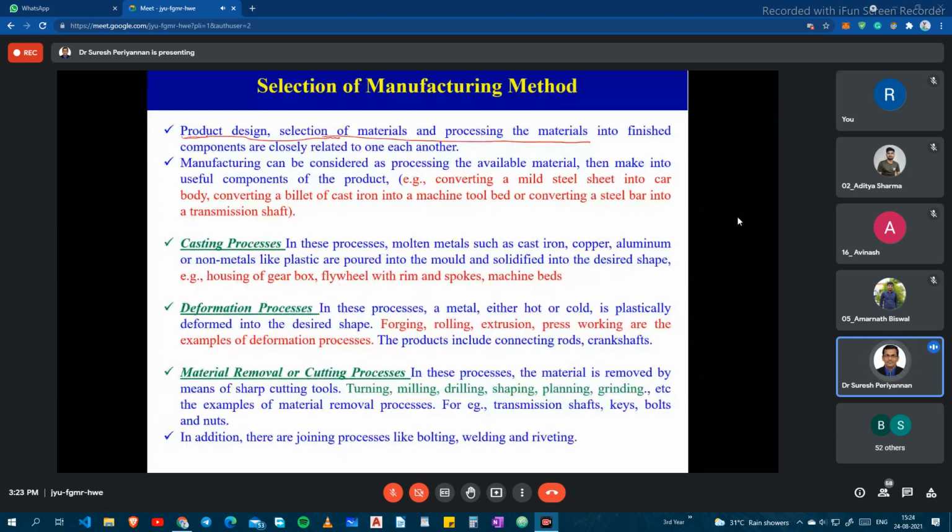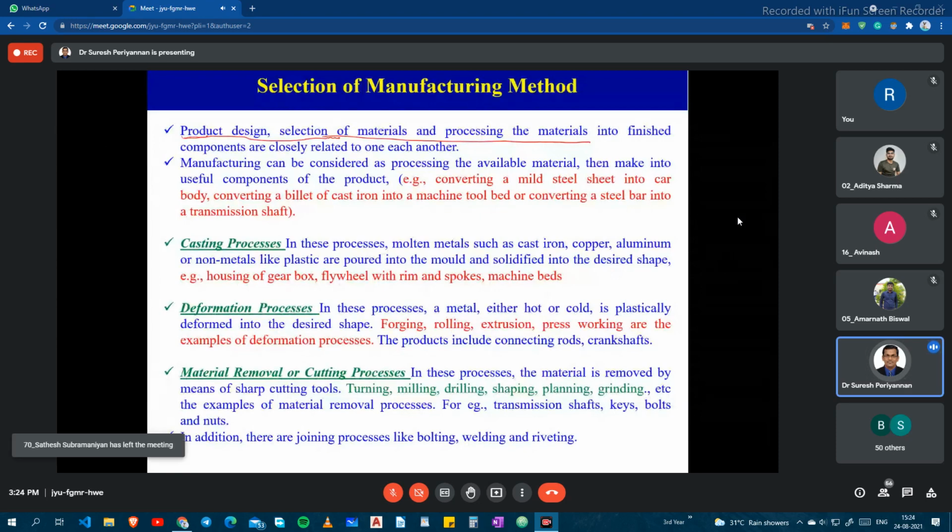Then the deformation process. Based on the application, we have to choose the deformation process. You know that deformation process is nothing but plastic deformation. Here there are forging, rolling, extrusion, hot extrusion, indirect extrusion, direct extrusion. There are different methods; you might know them very well. In the deformation process, the methods are majorly classified into hot working and cold working.